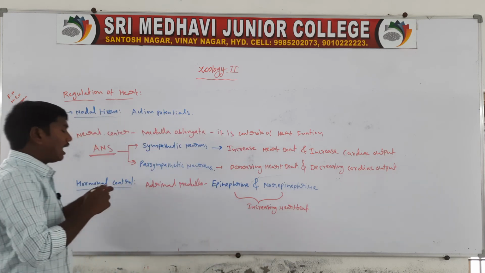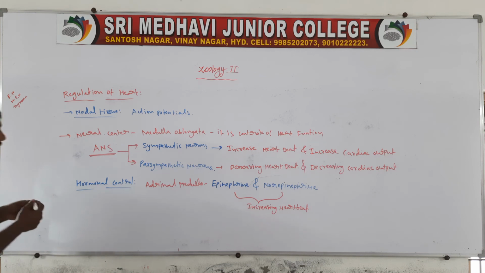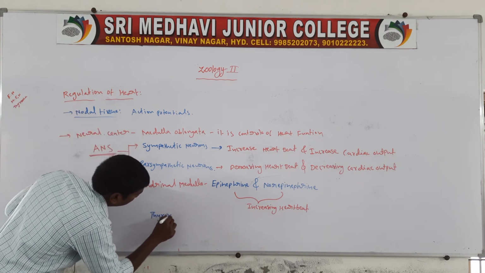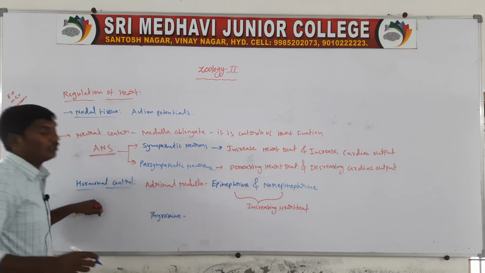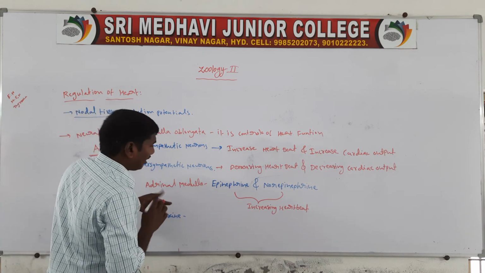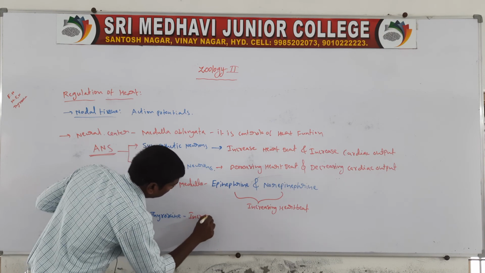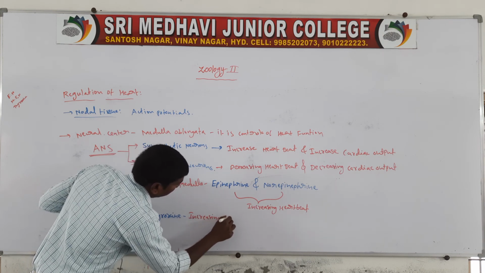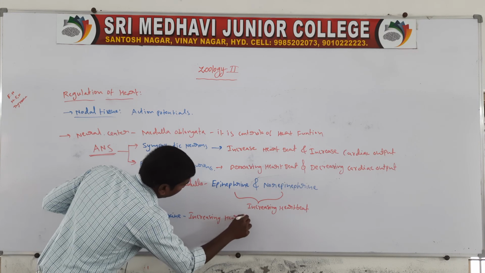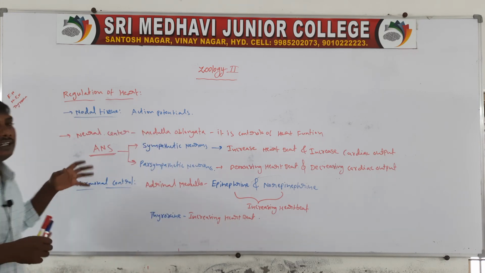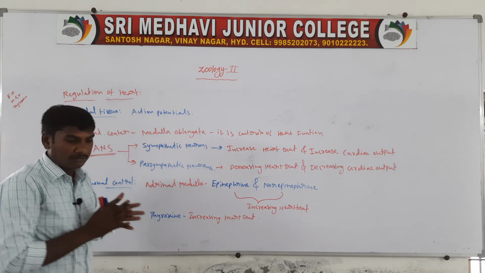Next, another hormone, thyroxine. The thyroxine hormone also increases the heartbeat. So these are the neural and hormonal controls, the regulation of the heart functions.